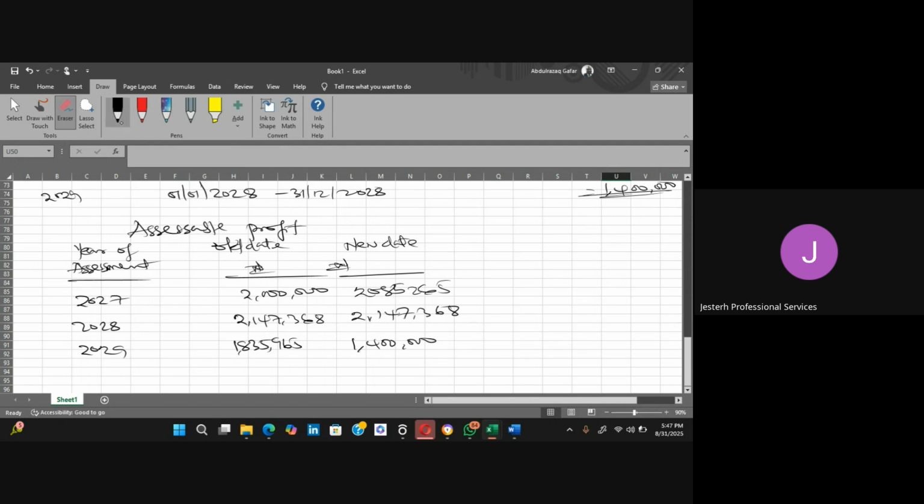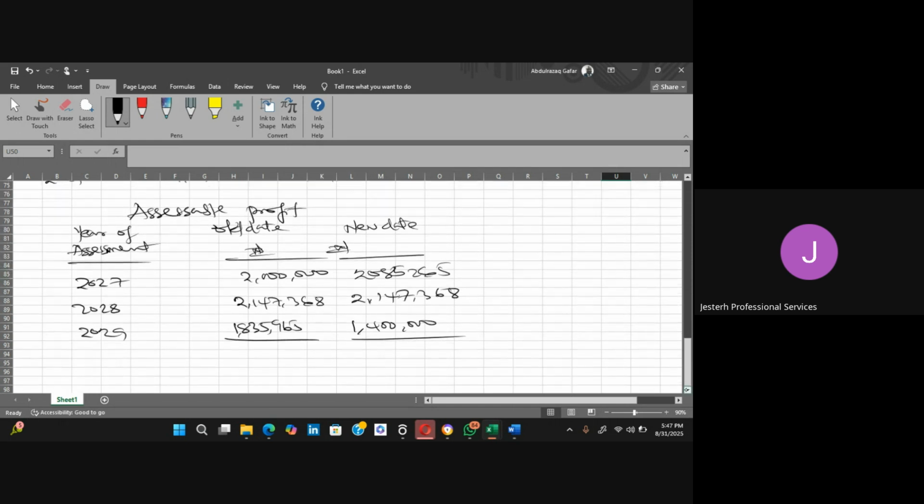So let us add all the figures together under each of the bases that we have computed. So what is the figure for this, for the old dates? We have 5,000,983,333. Okay. And for the new dates, what's the total? 5,000,633,333. Okay.